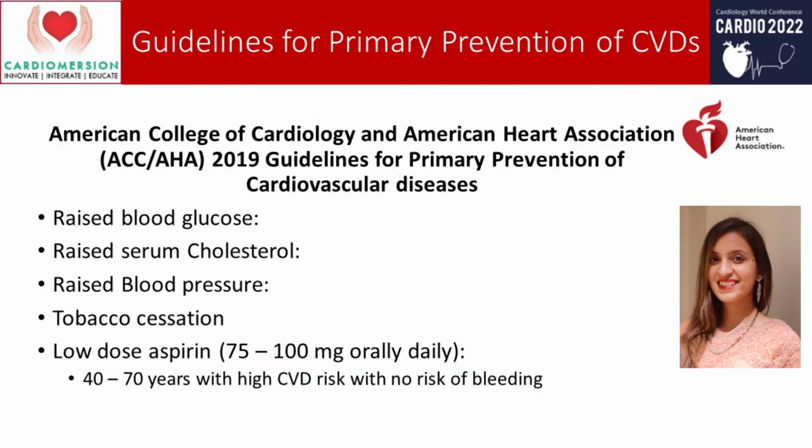Then tobacco cessation should be stressed upon. We can also consider giving low-dose aspirin, that is 75 to 100 mg orally daily, between the age group of 40 to 75 years with high-risk CVD score and with no risk of bleeding.